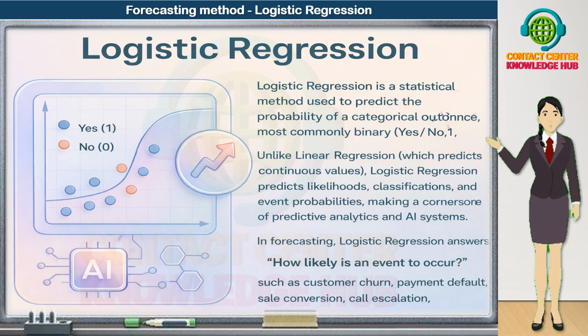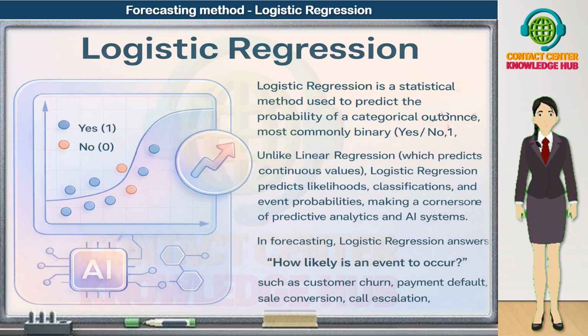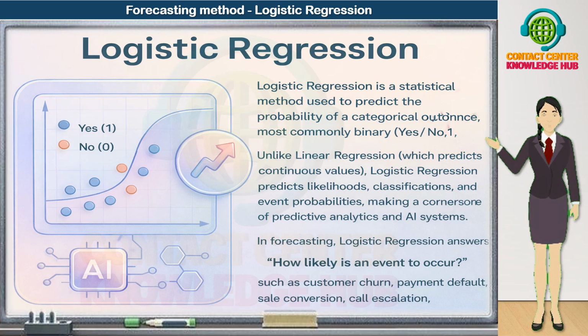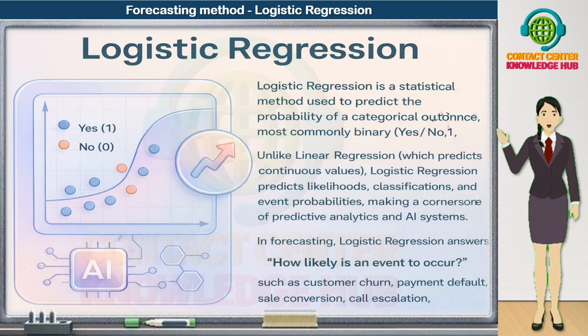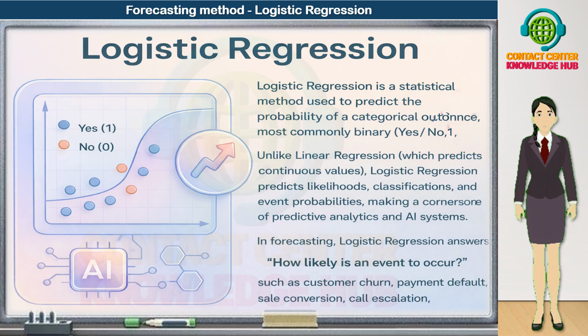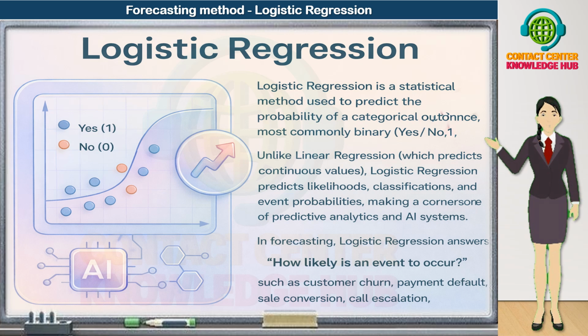This is very different from linear regression, which predicts continuous values like revenue, call volume, or AHT. Linear regression answers questions like, what will the value be next month? Logistic regression, on the other hand, answers, how likely is this event to happen? Instead of predicting a number like 10,000 calls, logistic regression predicts a probability between 0 and 1. For example, a 70% chance that a customer will churn.